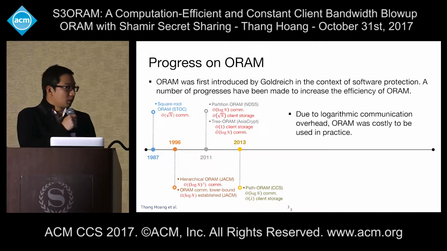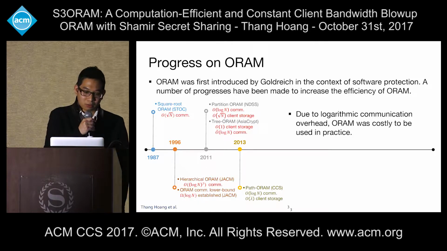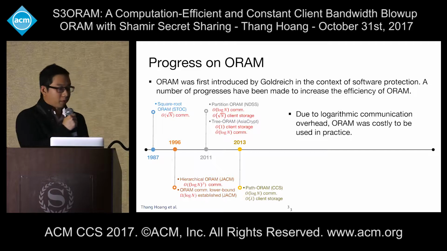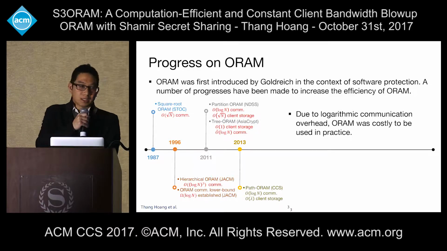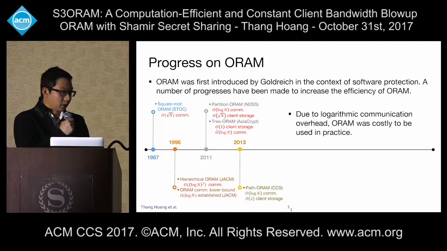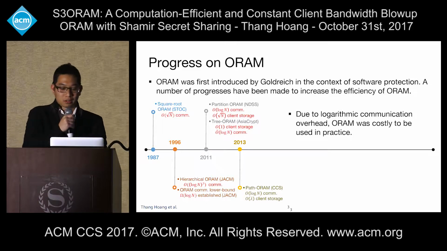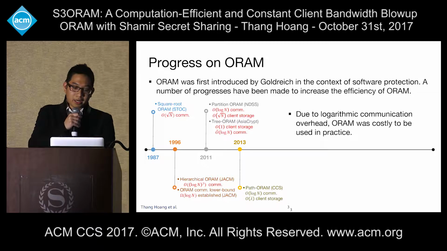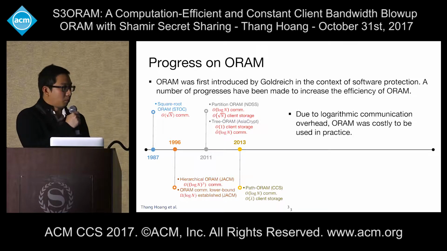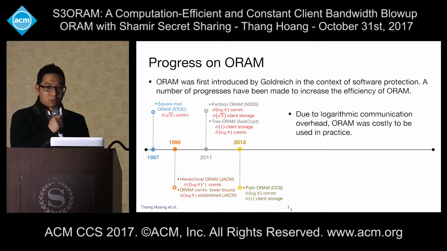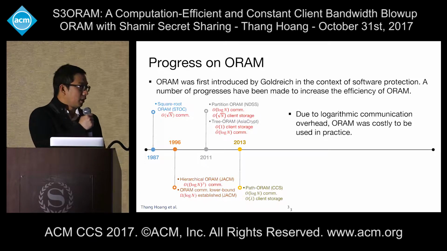After about 10 years, Stefanov proposed partition ORAM in NDSS. This was a breakthrough because it achieved O(log n) communication, but the problem is that it also requires O(square root n) client storage. Then Shi et al. in Asiacrypt proposed tree ORAMs, which follow the tree paradigm.